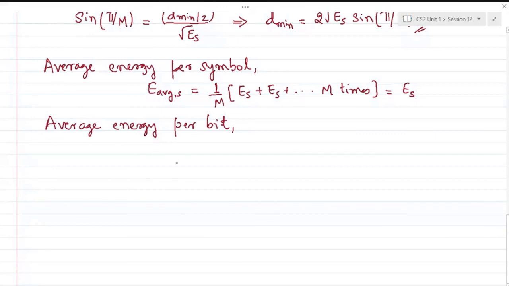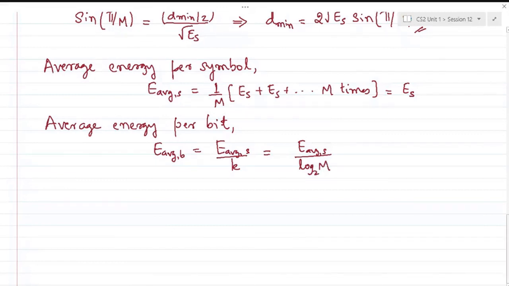So the envelope of the modulation scheme would be constant. Average energy per bit, in a similar sense, would be the average energy of the symbol divided by k, because of the k groupings, and we can say this as the average symbol energy by log M base 2.